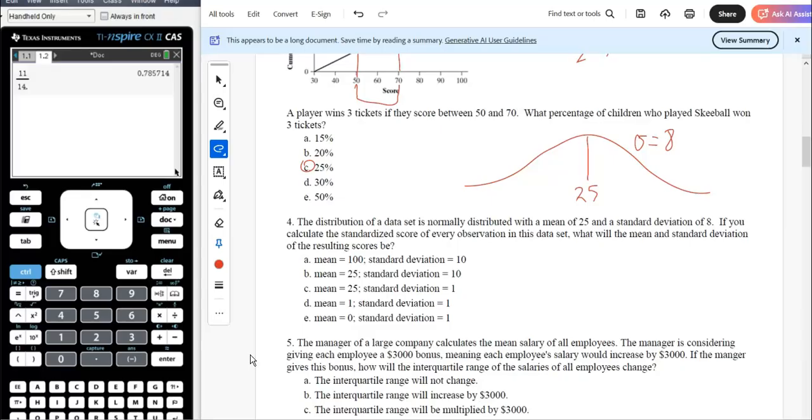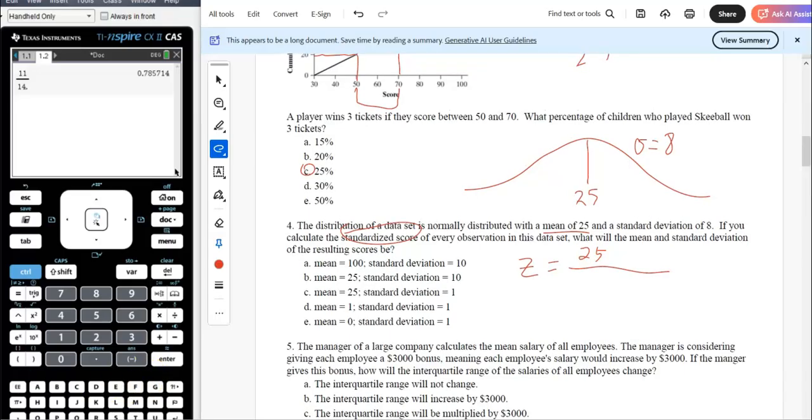Standardized score. Okay, so when it says this, that means Z. That's code for Z. So Z equals, what will the new mean be? Well, the old mean was 25. So we're subtracting the mean of 25 over the standard deviation of 8.